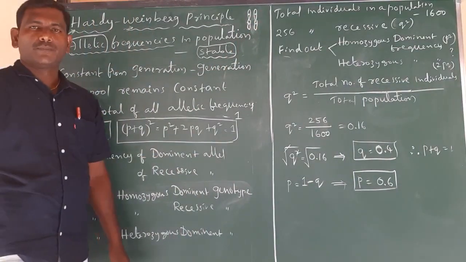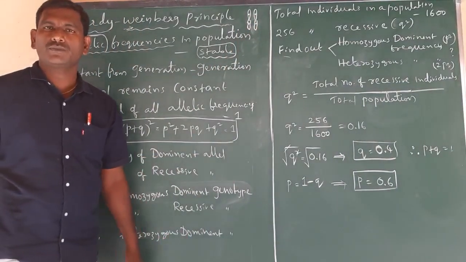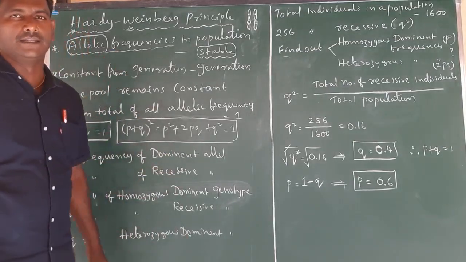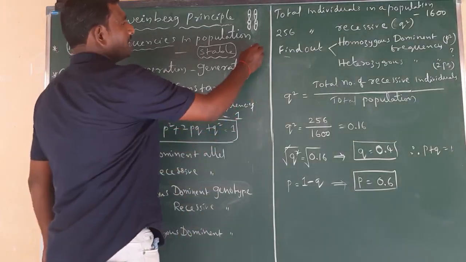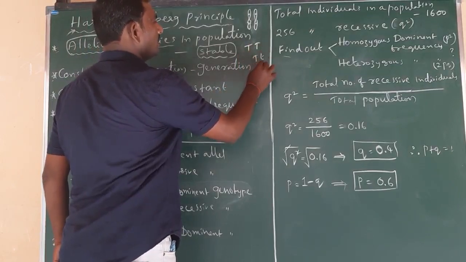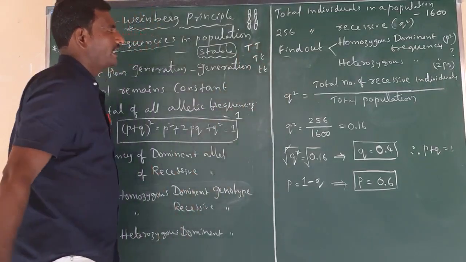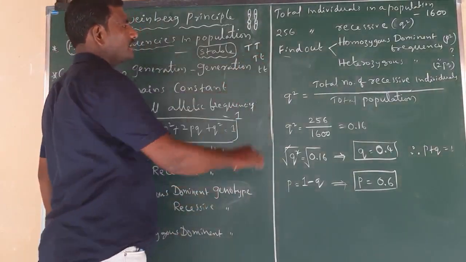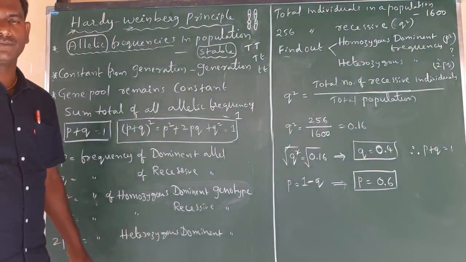A pair of genes responsible for one character is called an allele. Already we know in genetics that for the character called height, there are three types of alleles in pea plants.